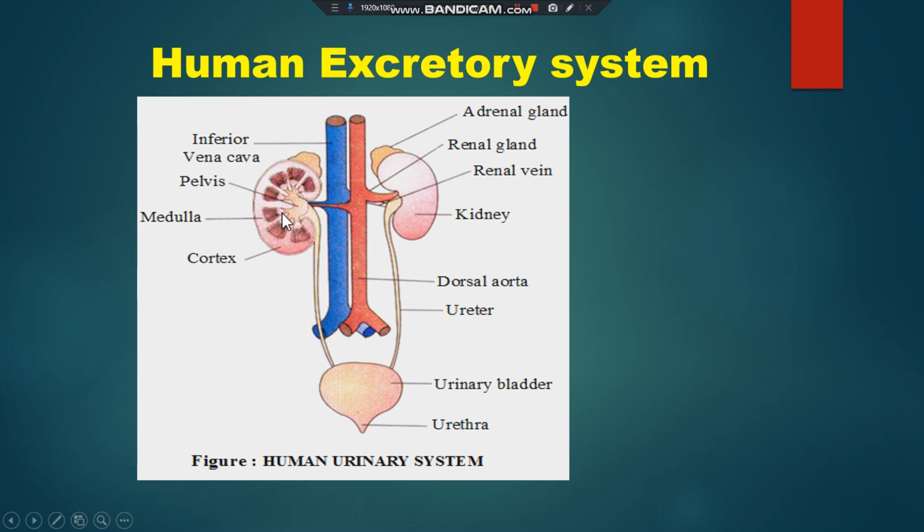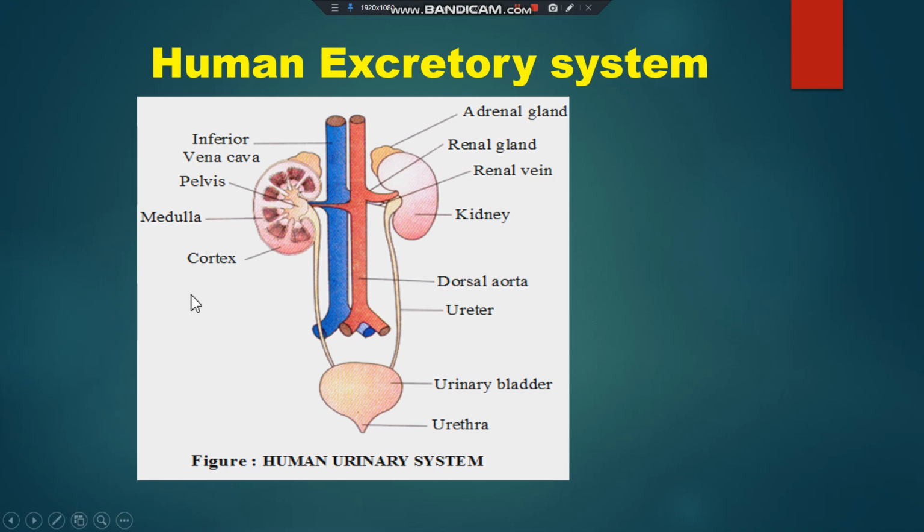The first one is the kidney. The main function of the kidney is to filter the blood, to remove the nitrogenous waste from the blood. The shape of the kidney is bean shaped, you can see over here, and there is one pair of kidneys located on our dorsal side.